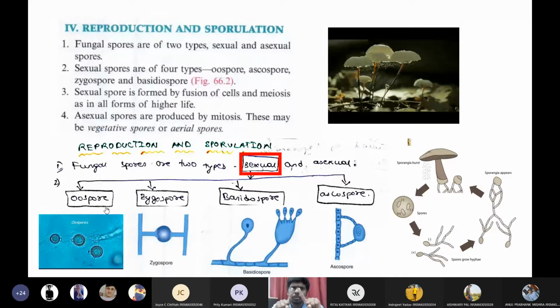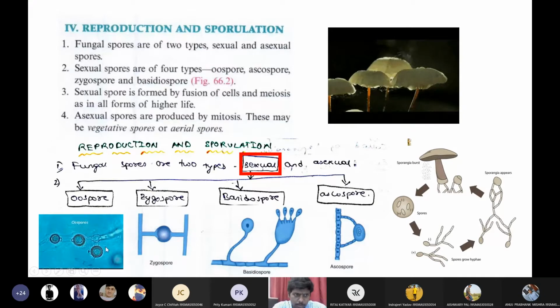There will be involvement of two types of hyphae, a male hyphae and a female hyphae. Both these hyphae will join together and form a spore. Such spores are called sexual spores. So in sexual spores, we see merging of two types of hyphae. The first one is the oospore, which resembles an oocyte. That is why they are called oospores.